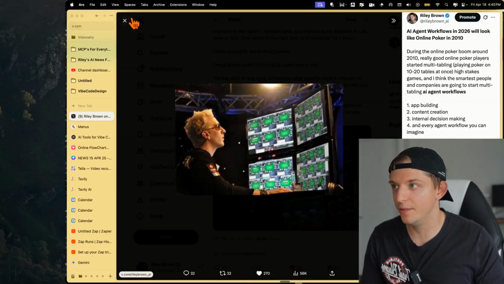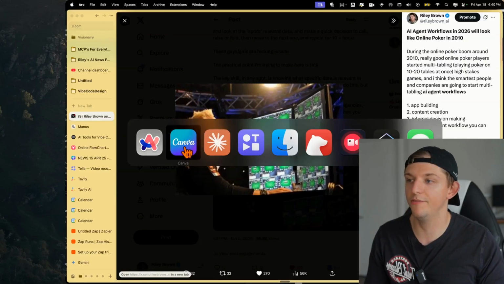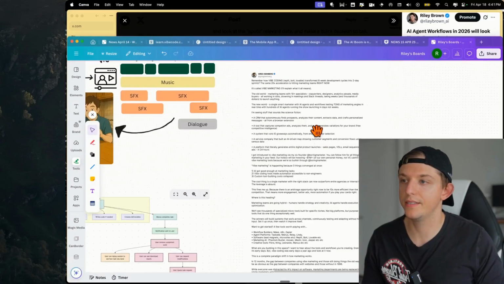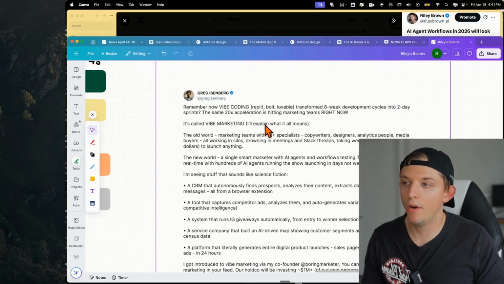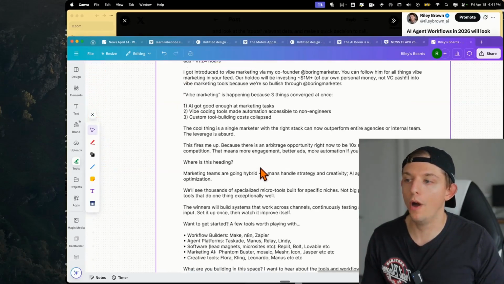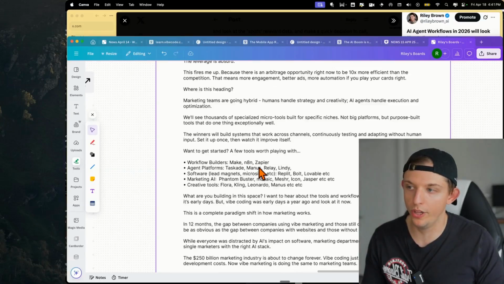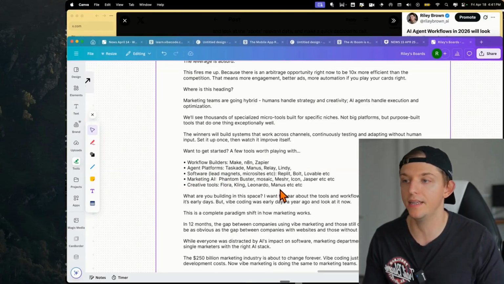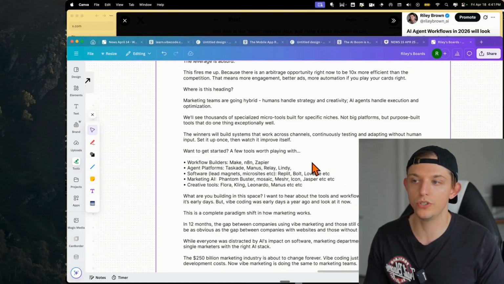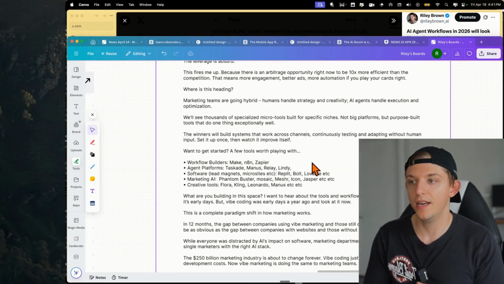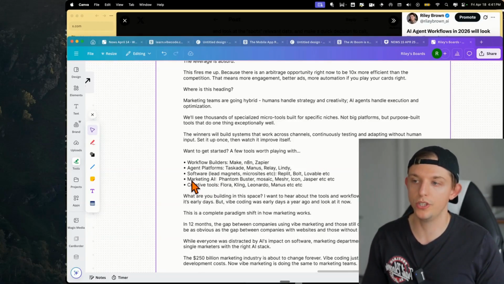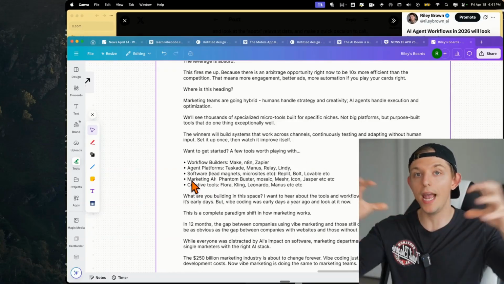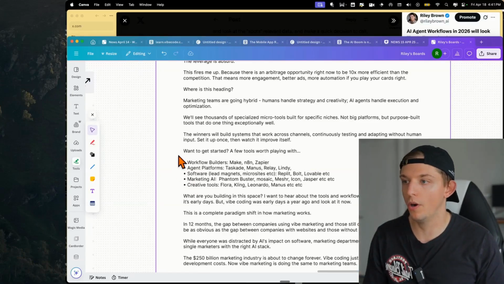Now, Greg Eisenberg would call this vibe marketing. Greg Eisenberg thinks that vibe marketing will be a few people using these workflow builders, agent platforms, and software to automatically create lead magnets. You're going to use vibe coding tools to create little mini MVPs that people can sign up for the wait list. And then you can use marketing and automation tools to create this entire workflow to basically amplify the work that your marketing team does.